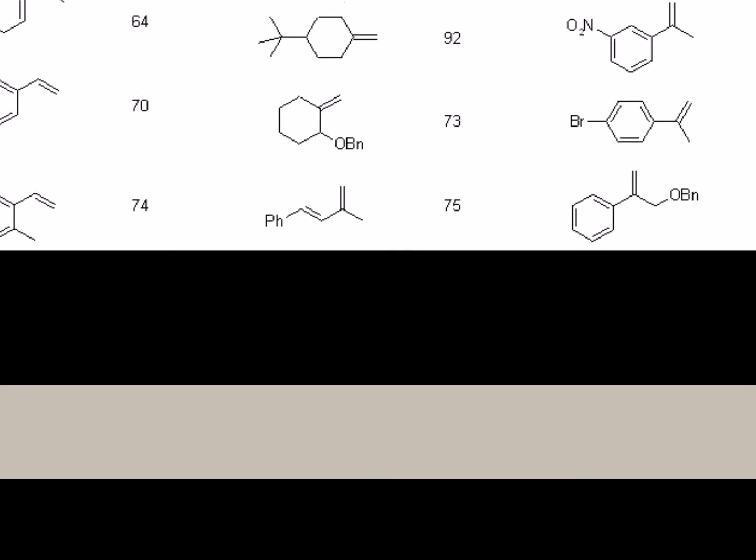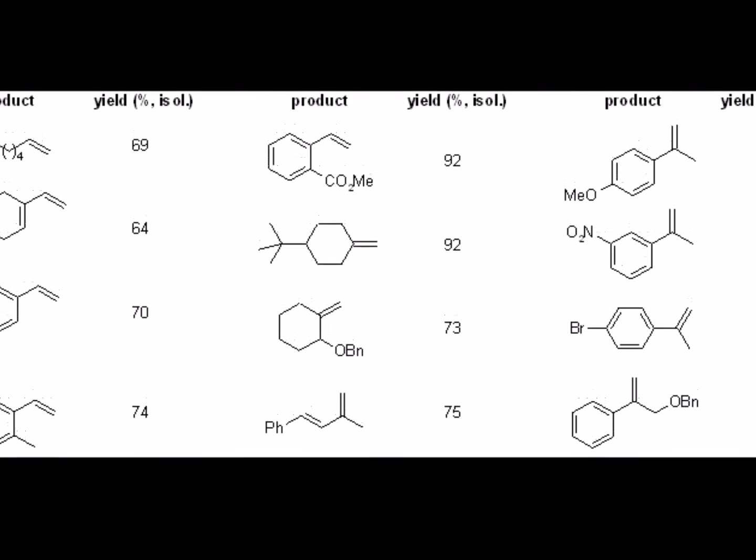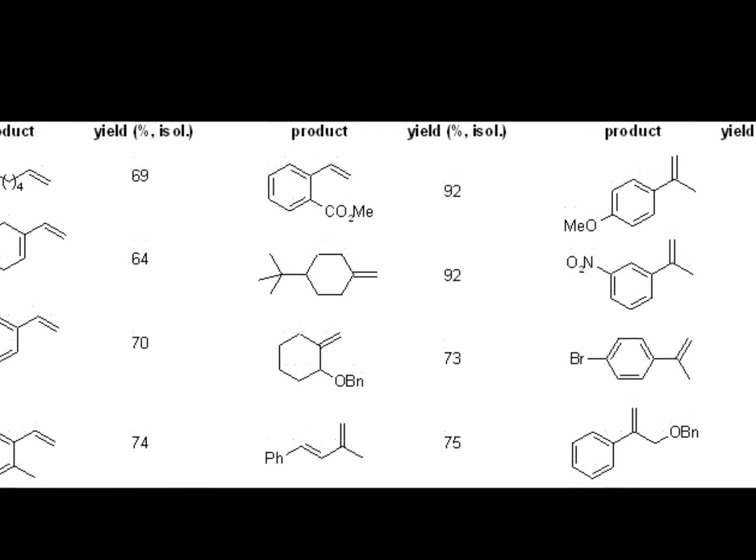An aromatic compound is one that has a planar ring with 4n plus 2 pi electrons, where n is a non-negative integer.